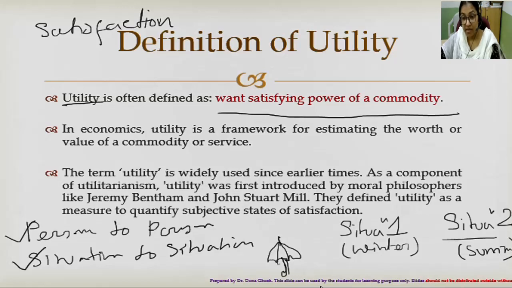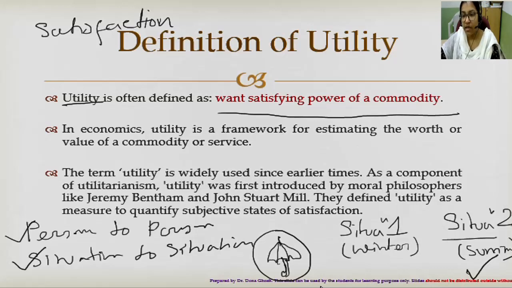In this example only, this is not a generalized assumption but a case specific assumption, that people use the umbrella only in the summer. So in this case, definitely the want satisfying power of the umbrella will be more in the situation when the sunlight is too much. In the summer, people will use the umbrella.